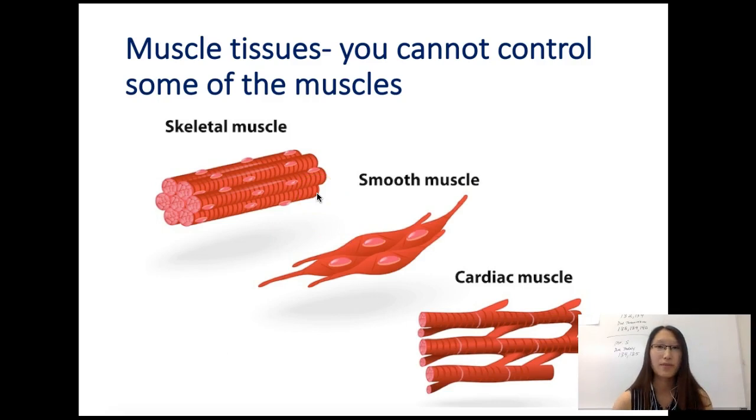What you need to remember about the muscle tissues is that some you can control and some you cannot control. So for example, the smooth muscle in your throat, those allows you to swallow food. And then you have the cardiac muscle in your heart, which you cannot control. They will contract and allow your heartbeats to keep on happening whether you want it or not.